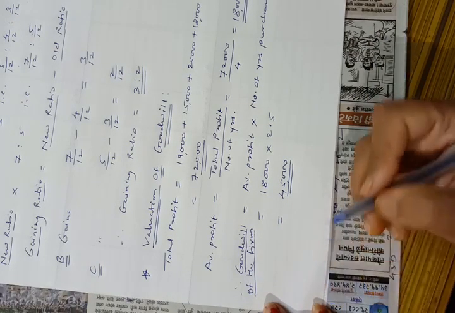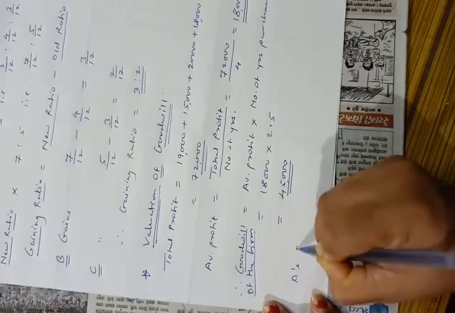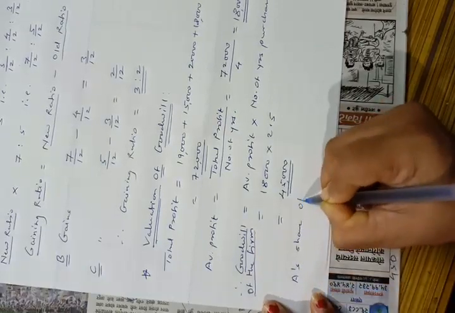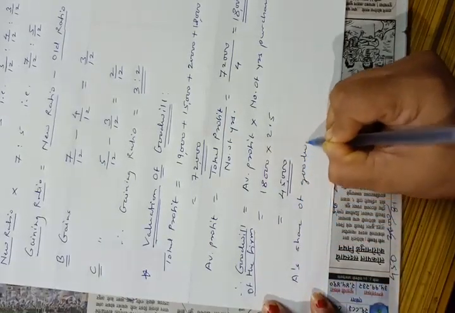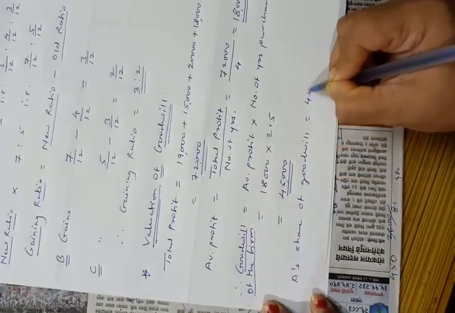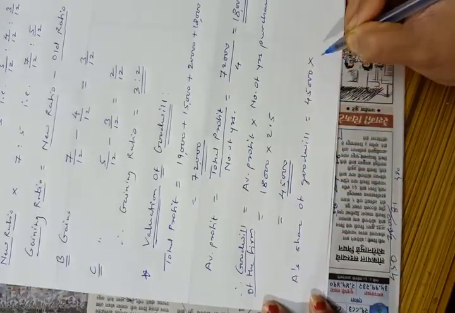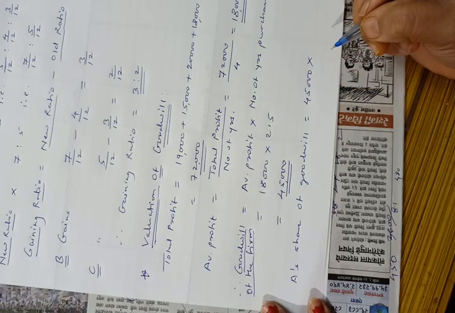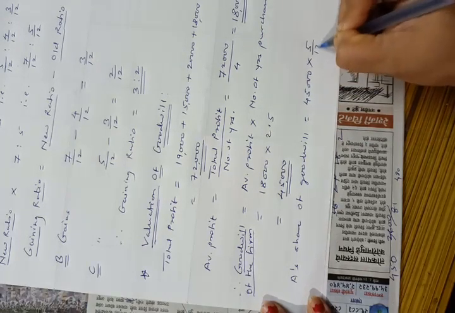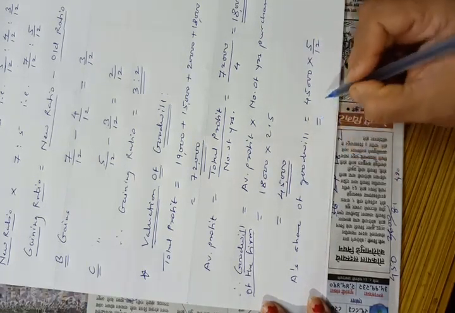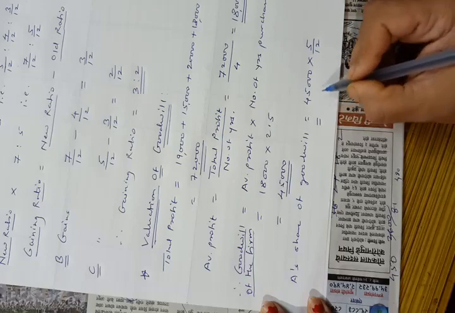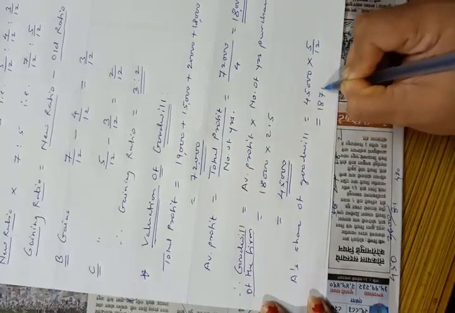Now we have to calculate deceased partner's share of goodwill. So A's share of goodwill is equal to 45,000 into his share, that is 5 upon 12, which is equal to 18,750.